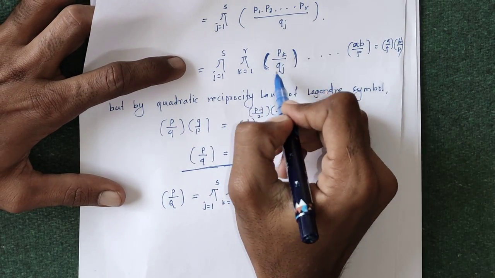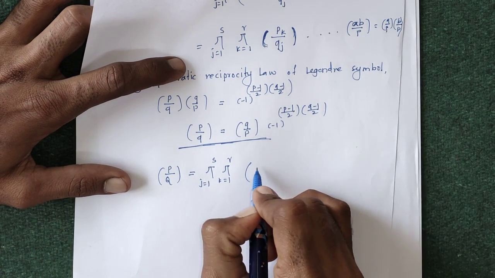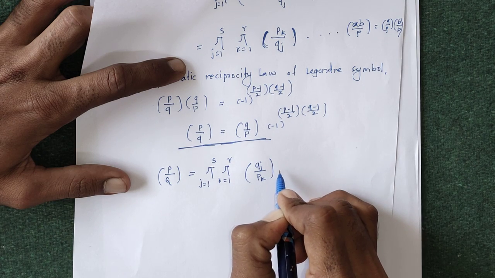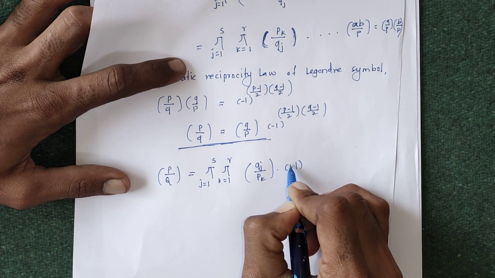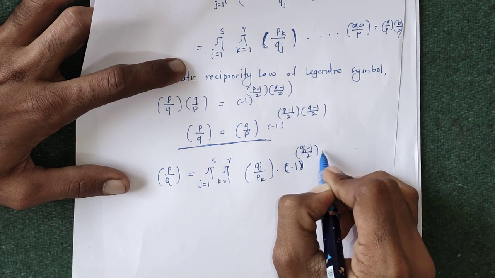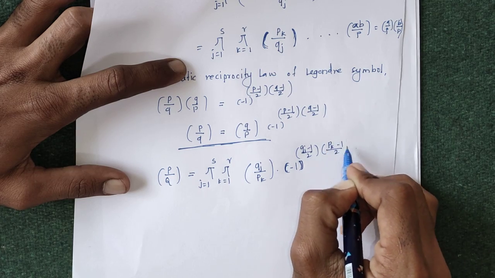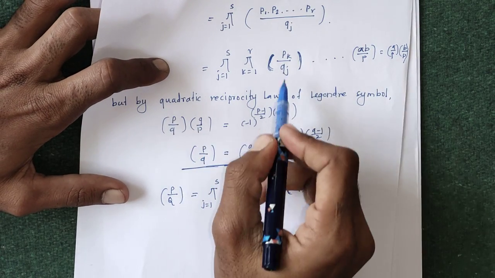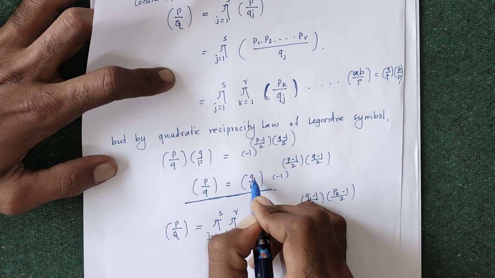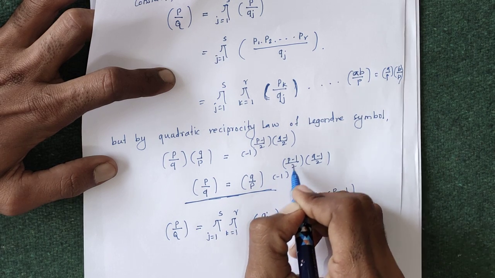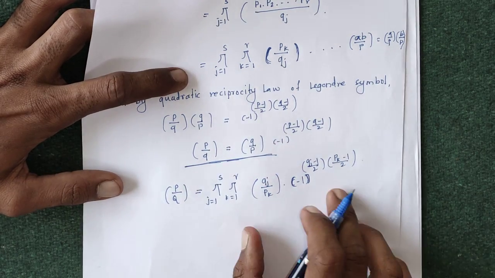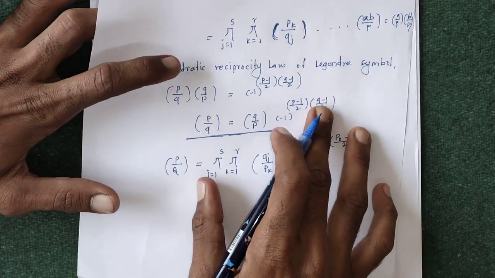So using this result for the Legendre symbol, we can write this as the Legendre symbol of Qj by Pk times minus 1 to the power Qj minus 1 by 2 times Pk minus 1 by 2. Here we just put P equals Pk and Q equals Qj, and we get the Legendre symbol of Qj by Pk times minus 1 to the power Pk minus 1 by 2 times Qj minus 1 by 2. So using this result, we can write this Legendre symbol in this form.